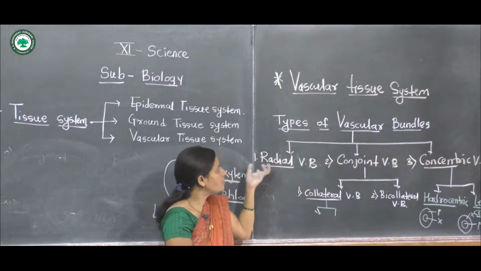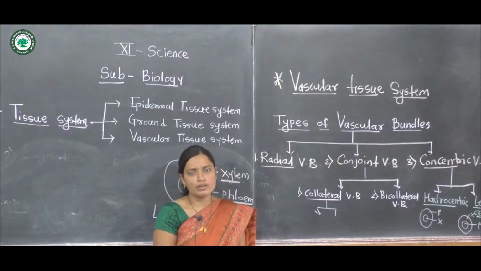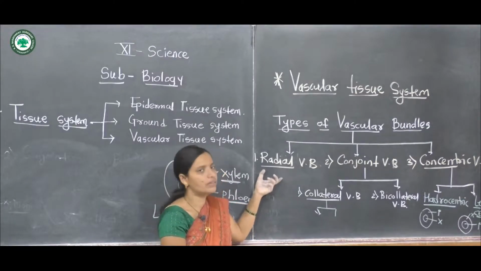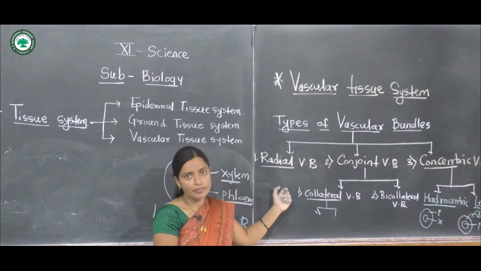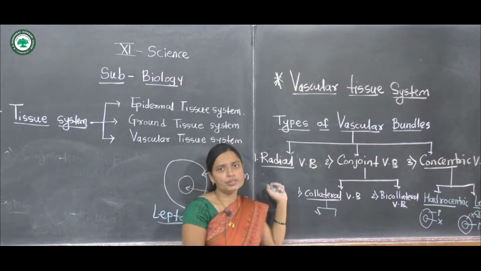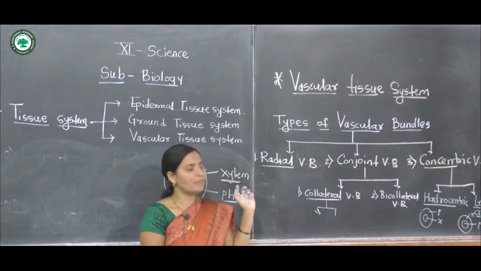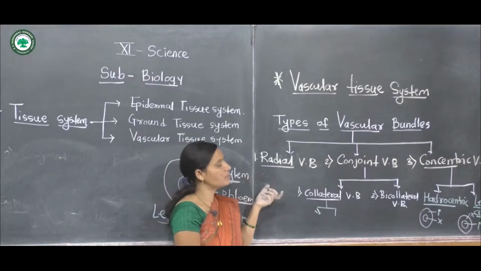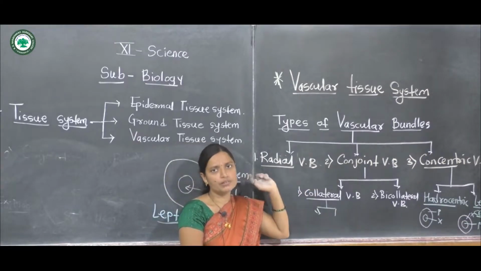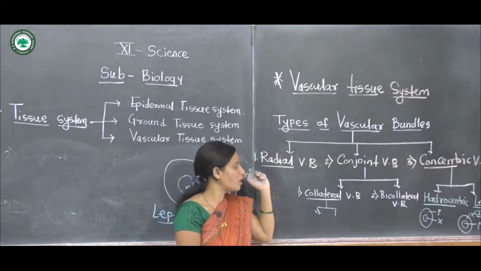The first type is the radial vascular bundle. In these vascular bundles, the xylem and phloem are radially arranged. They are present in separate groups in the radial vascular bundles. The second type is the conjoint vascular bundle.